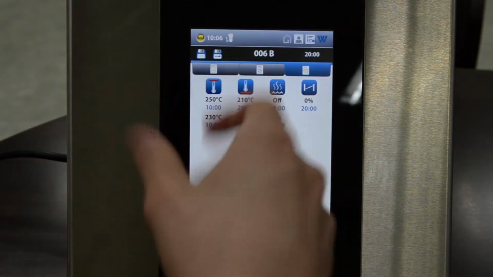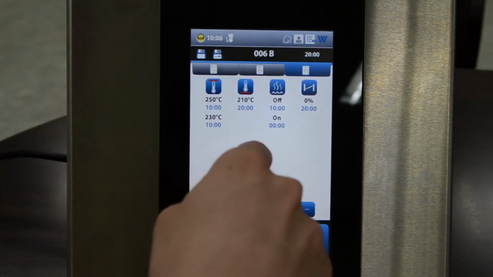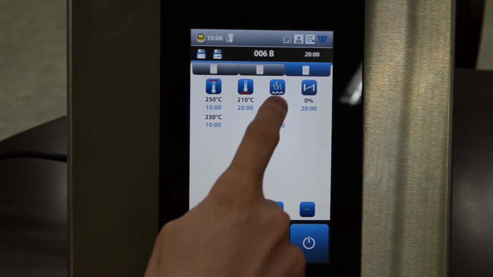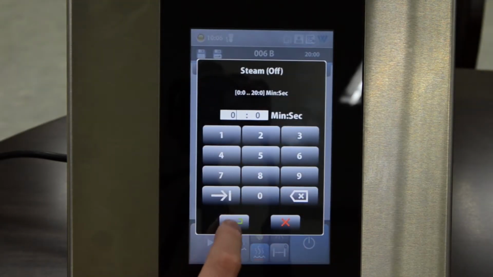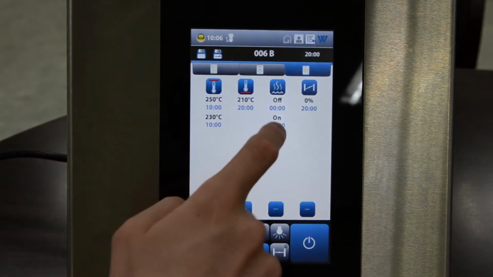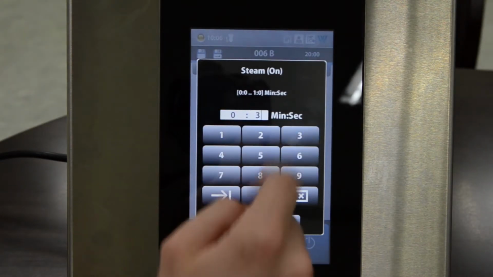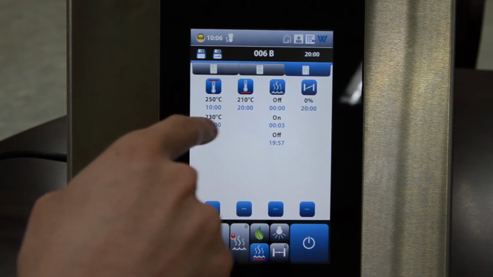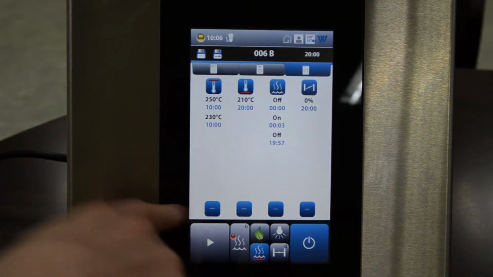Then the next thing is the steam. Let's say we use a baguette this time. So for a baguette, usually we give the steam right away when we get into the oven. So what we do is the off is 0, because we want to give steam right away. And then on, let's say 3 seconds. So this time, the program will automatically give 3 seconds of steam once the program is started.